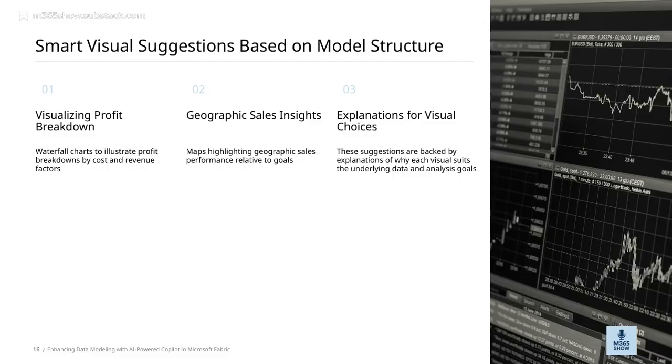Then there are waterfall charts that illustrate profit breakdowns by various cost and revenue factors. Waterfall charts are particularly effective here because they allow us to see how different components contribute to the overall profit, making complex data more understandable. Overall, these visual choices are designed to enhance clarity and insight, helping us better interpret the data and make informed decisions. They exemplify how AI-powered suggestions can elevate our data modeling and storytelling within Microsoft Fabric.